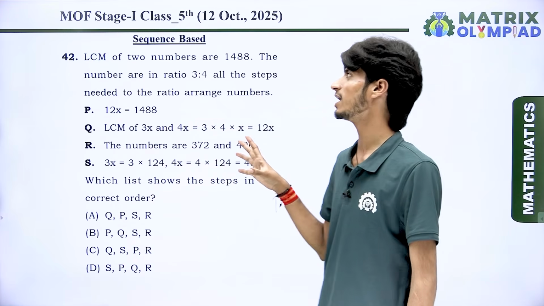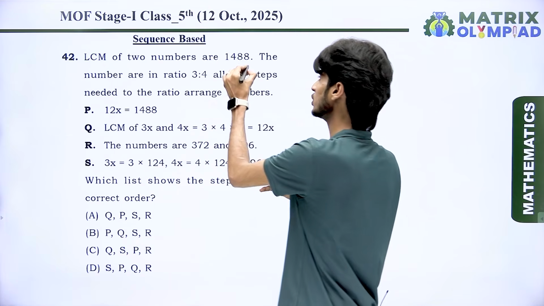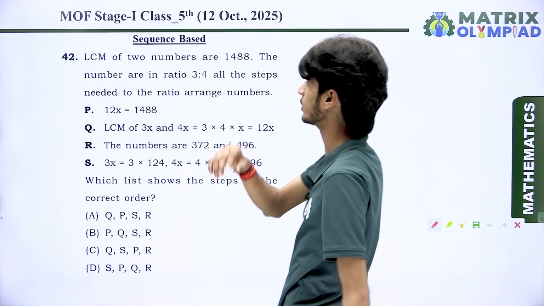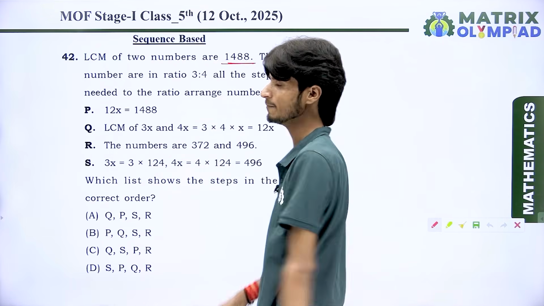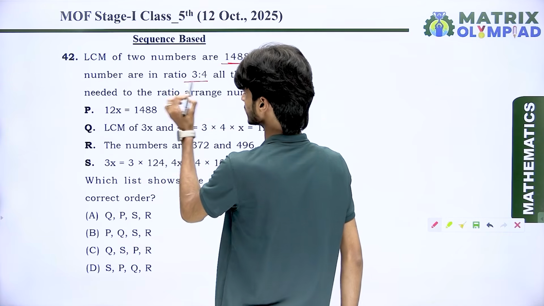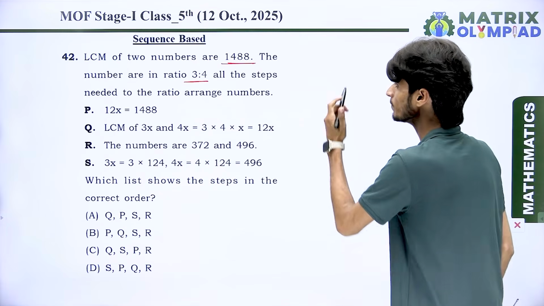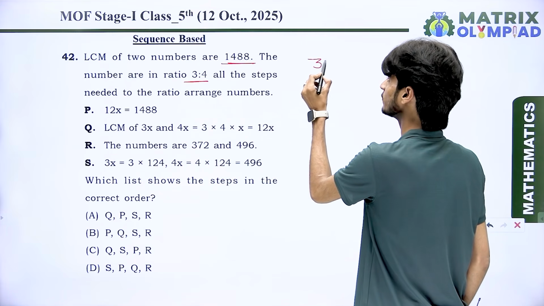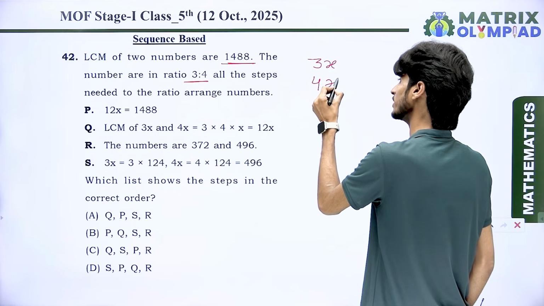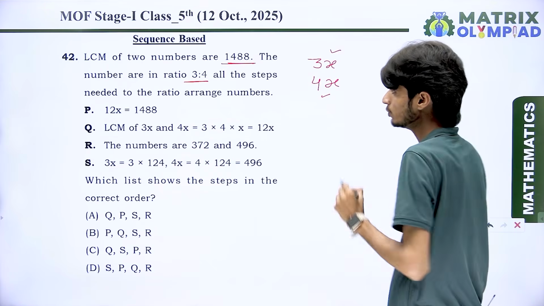The LCM of two numbers is 1488. It means we are given the result of the LCM. We are having the LCM of two numbers, and this is 1488. Look at here, everyone. The numbers are in the ratio of 3:4. Whenever two numbers are in a ratio, what we do is take the two numbers like that. The first number is 3x because the first ratio is 3, and the second one is 4, then we take 4x. Got it? So these are the two numbers according to the ratio.